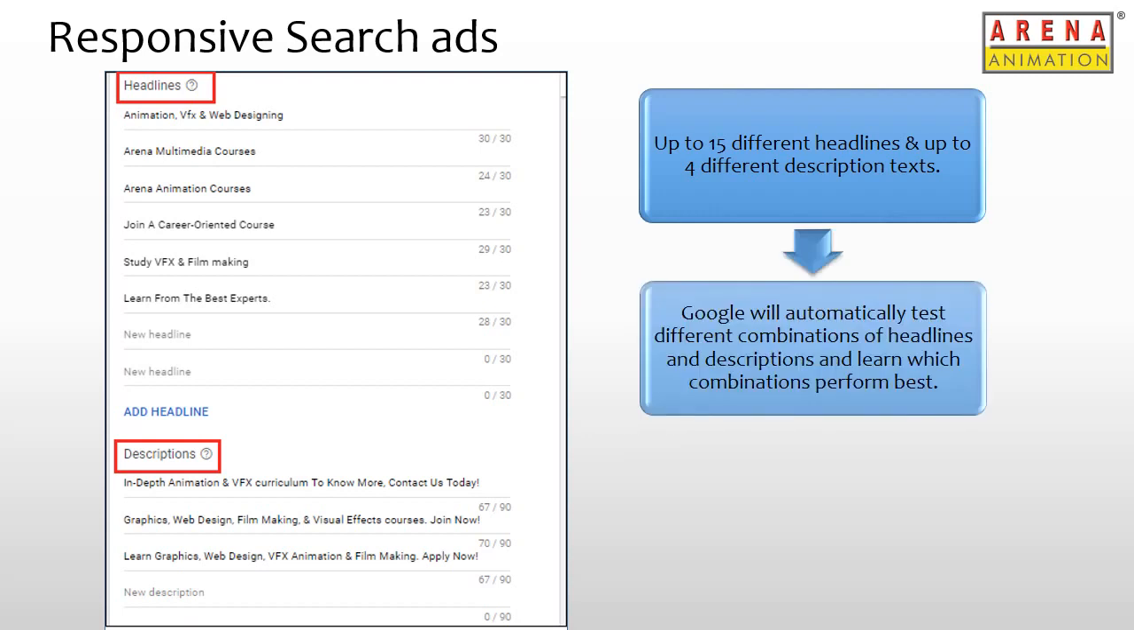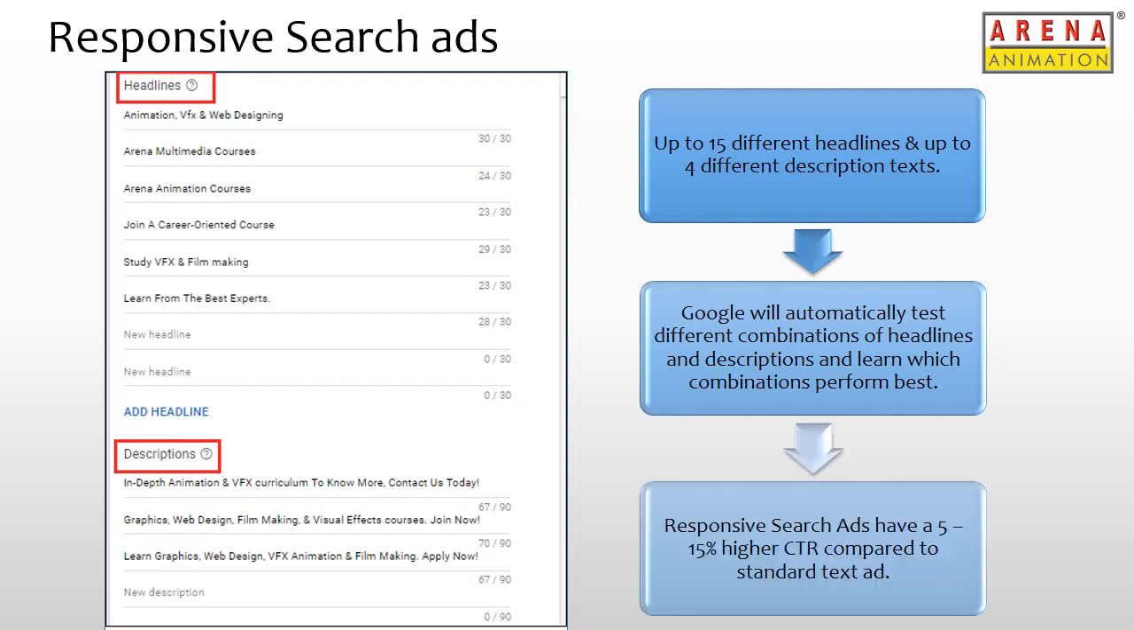The ads platform will then automatically test different combinations and learn which combination performs best over time, and show users the headlines and description text which are more related to their search term, making the ad more relevant to the end user and most likely clickable. The more headlines and descriptions added, the more opportunities the platform has to serve ads that are more closely related to the user search query.